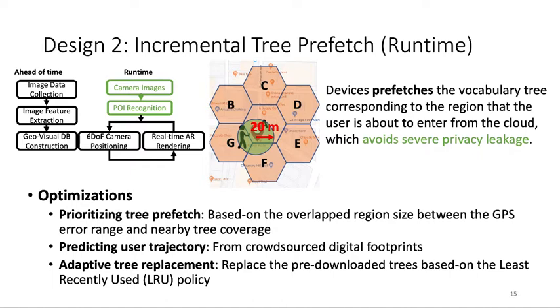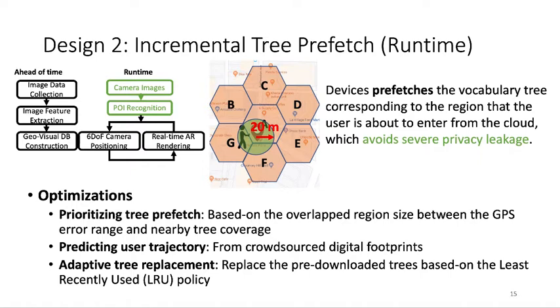And there are a few optimizations. We prioritize the tree prefetch based on the overlapped region size between the GPS error range and the nearby tree coverage. So the GPS error range could be a circle with a radius of 20 meters, which is the typical error of GPS signals.